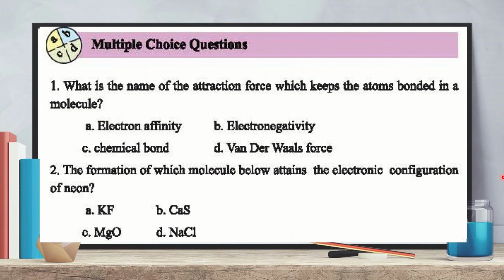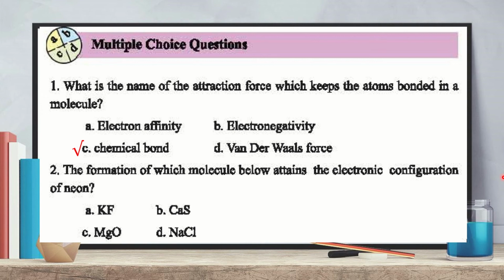At first, what is the name of the attraction force which keeps the atoms bonded in a molecule? The attraction force that keeps the atoms bonded in a molecule is called chemical bond. So it is chemical bond. Number 2 MCQ, the formation of which molecule below attains the electronic configuration of neon?